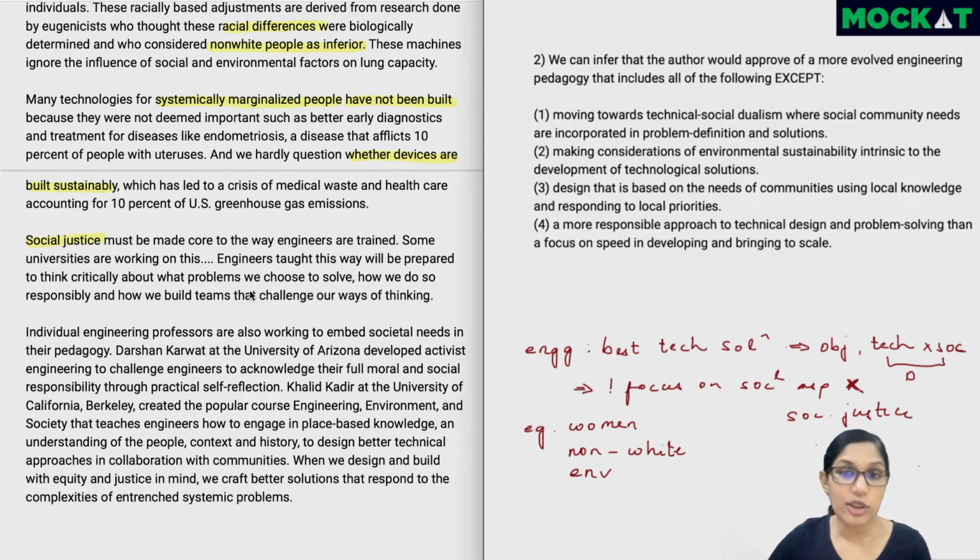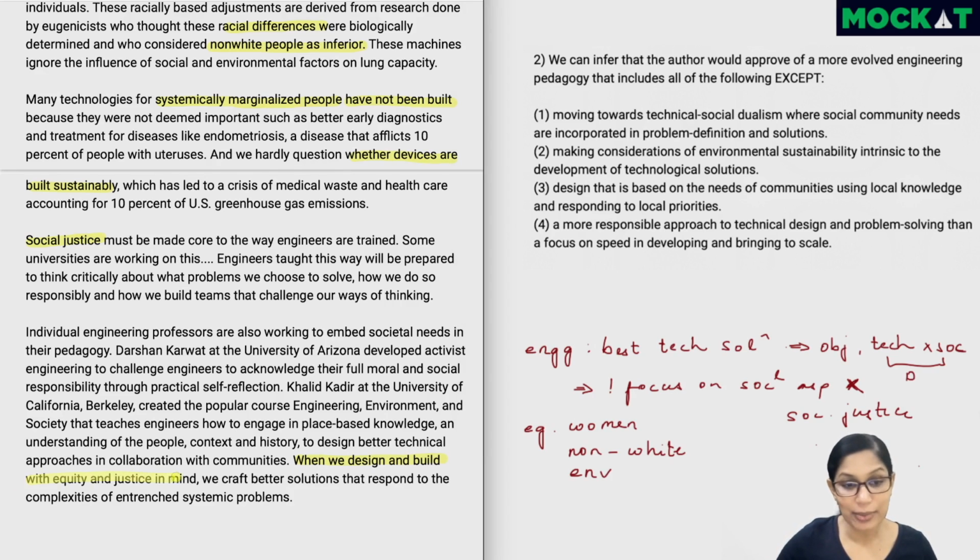So universities are also working to bring in these social aspects, bring in social justice, right? Probably change some of these. There are also professors who are changing their own lesson format, their lesson content to bring these aspects. When we design and build with equity and justice in mind, we craft better solutions that respond to the complexities of entrenched systemic problems. So this is the conclusion that we have when, possibly, maybe the author is an engineer from the engineering community.